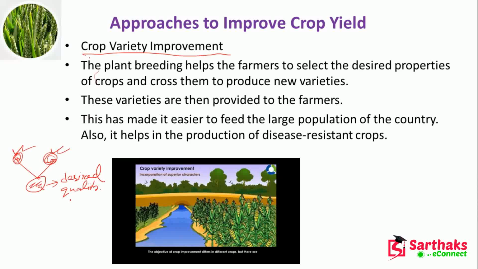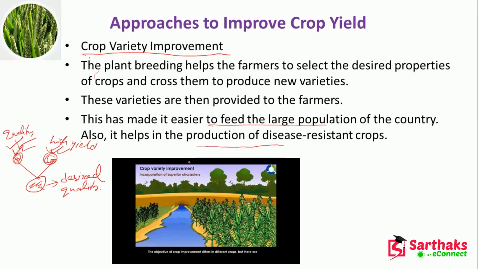So plant breeding helps the farmer to select the desired properties of crops. Suppose in one crop a particular property is good, and in another crop another property is good. Suppose this one has very good quality but the yield is not good, and the other has high yield. So we have to cross these two and produce a new variety. This new variety will provide the farmers high yield as well as high quality. So this has made it easier to feed the large population of the country, and there will be no scarcity.